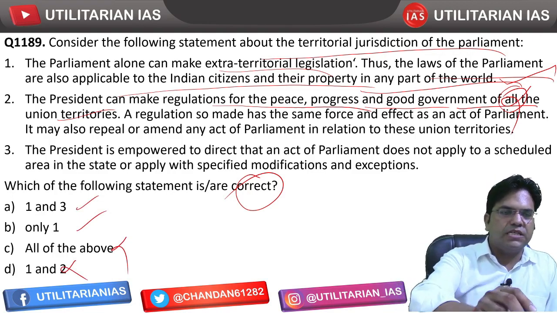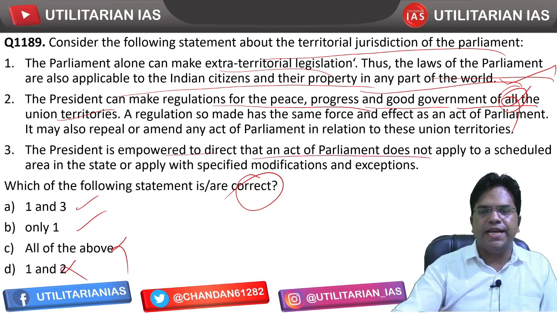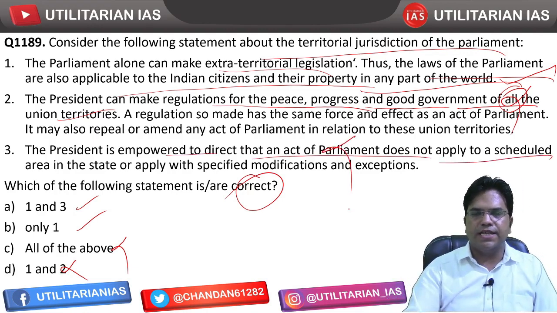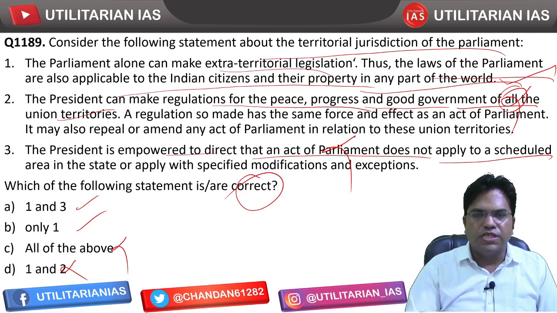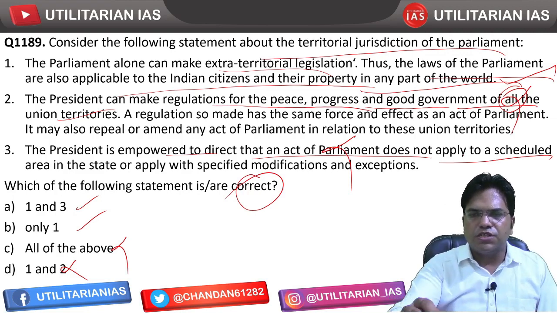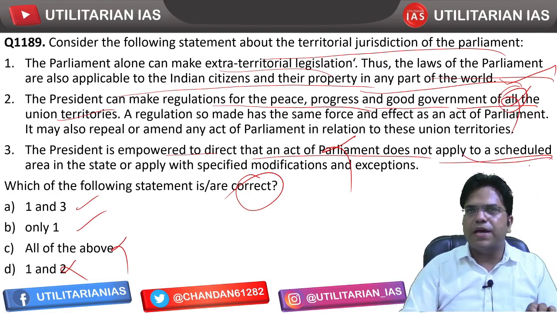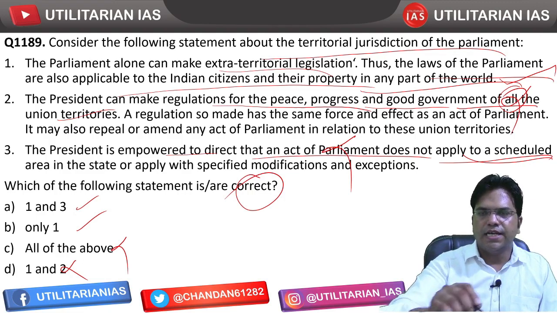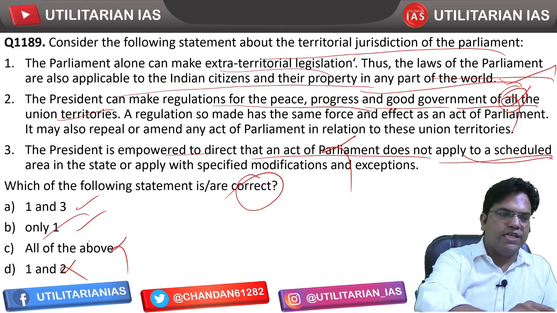Let us examine the third. The president is empowered to direct that any act of parliament does not apply to the scheduled area. That's incorrect again. It is the governor who is empowered to direct that an act of parliament does not apply to the scheduled area or apply with certain modifications. So third is also correct, second is incorrect, so only one is going to be the right